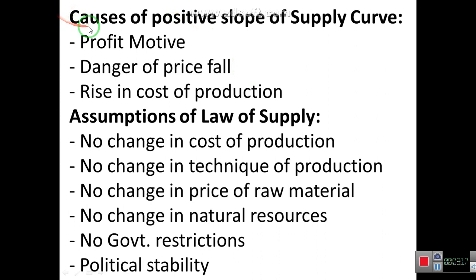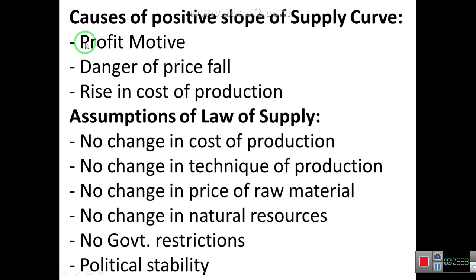Now we explain the causes of positive slope of supply curve. Why is the curve positively sloped? Number one is profit motive, because producers want to get the maximum profit. So when price goes on increasing, they offer more and more at the increasing prices.